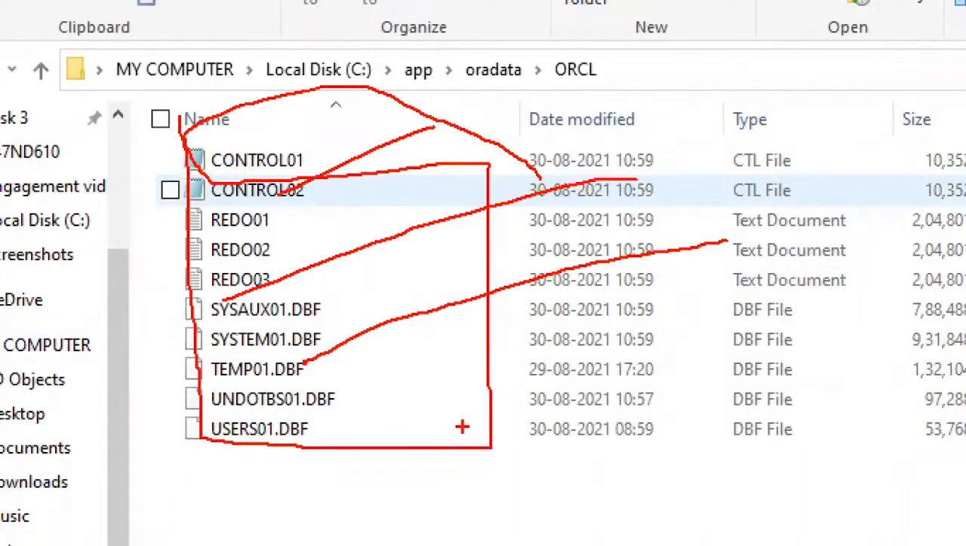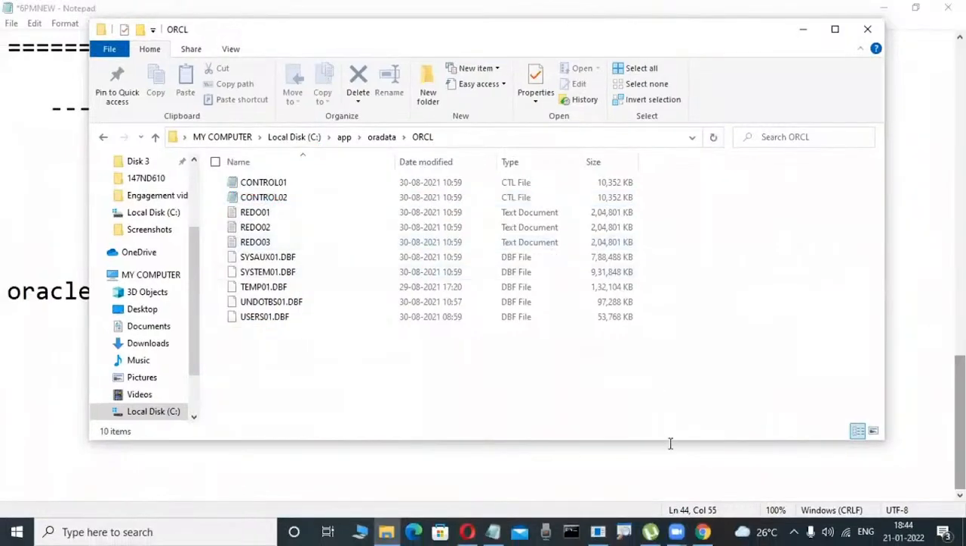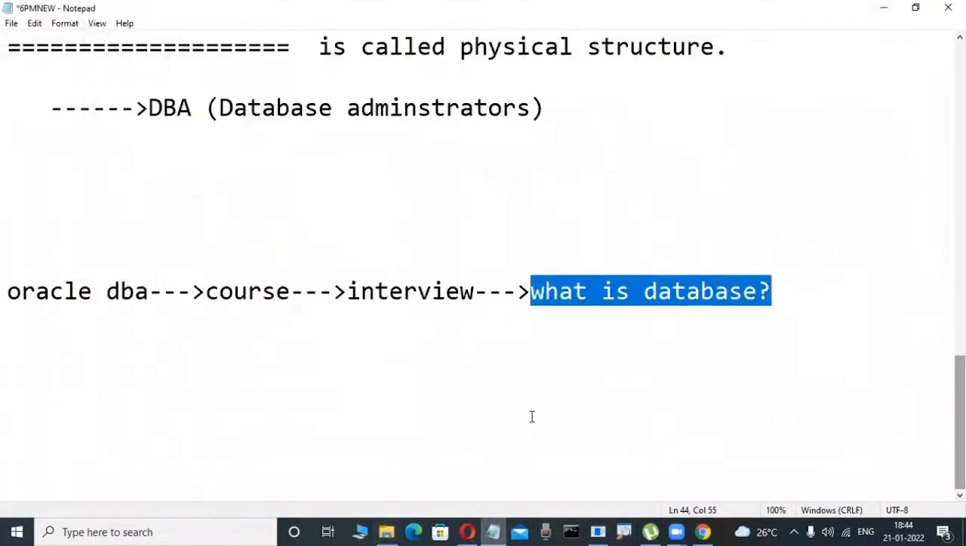They are working with it, so they are well known with data files, redo log files, and control files, and the relation between the logical and physical sides. They have an idea of all those things. That's why they say it is nothing but a collection of data files, control files, and redo log files. That is the correct answer from a database administrator's point of view.